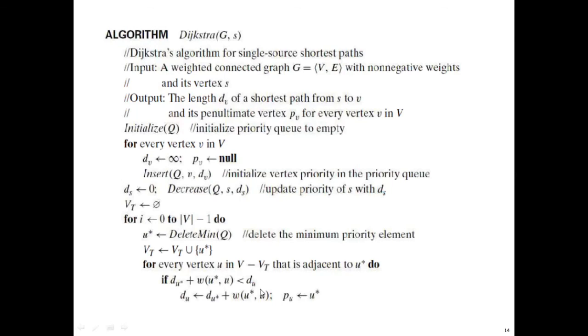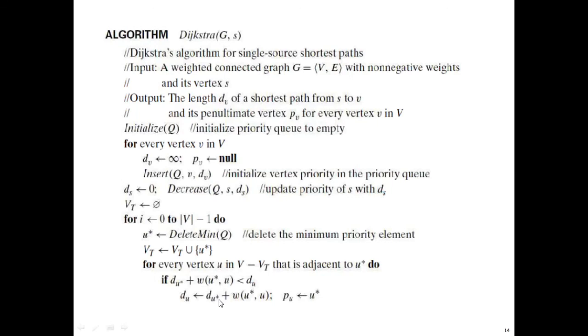It is checking the condition. What is the condition? If the distance of u star plus the edge weight from u star to u is lesser than the distance to u, the one not yet processed, then you should update the distance to u with the smaller value. This is the smaller value.